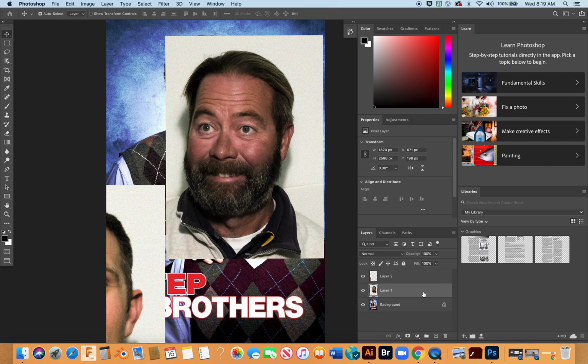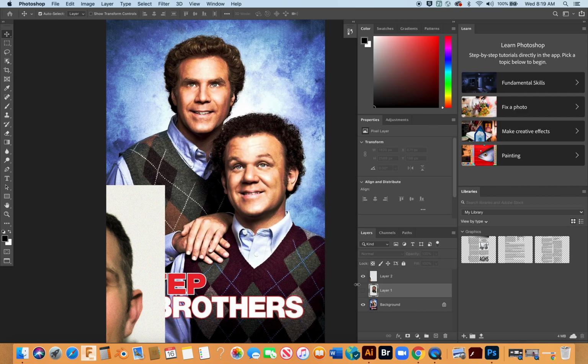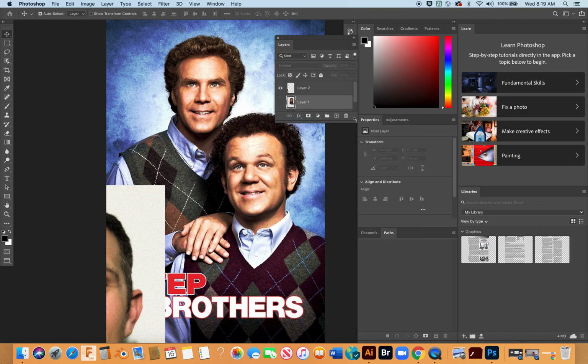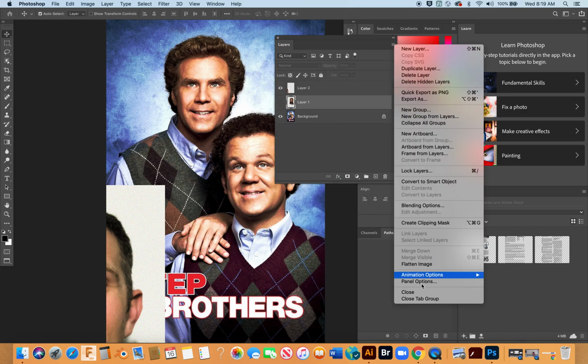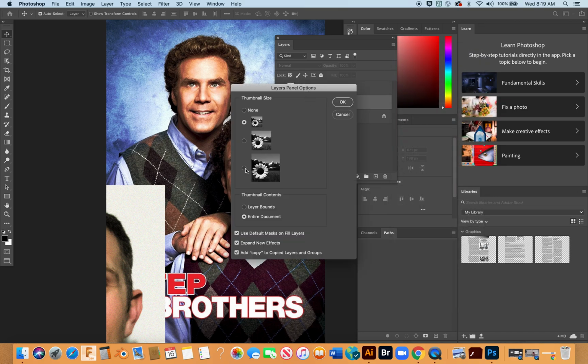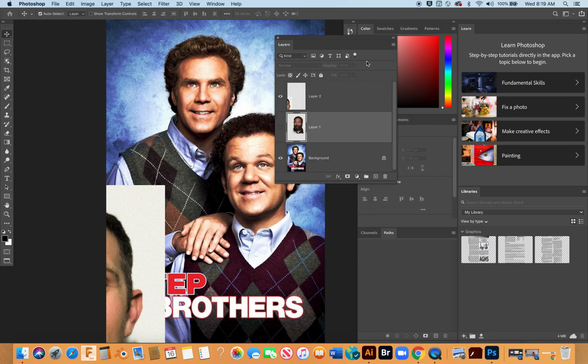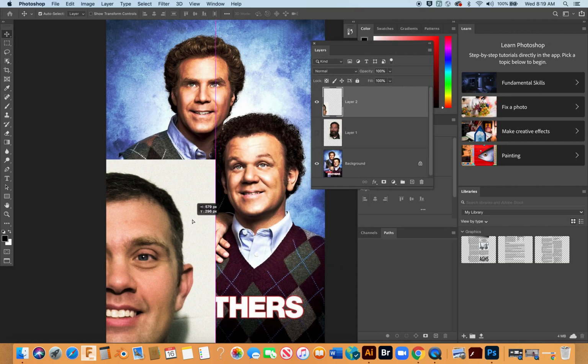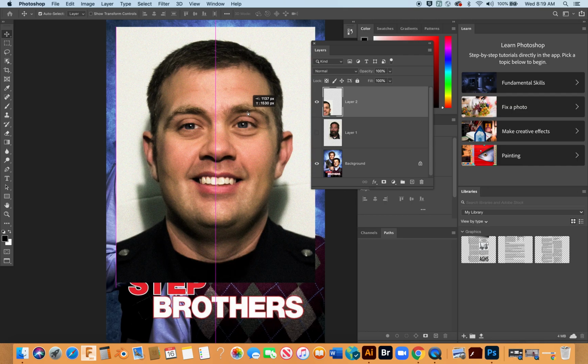So I'm going to start with, I'm thinking, Will Ferrell. So I'm going to turn layer visibility off for Bill so I don't see him. And notice here, I'm going to pull my layers palette out so we can see this. And let's increase that palette option so that we can see what's happening on the masks as soon as I start to apply it. Yeah, I've got Dolman selected.